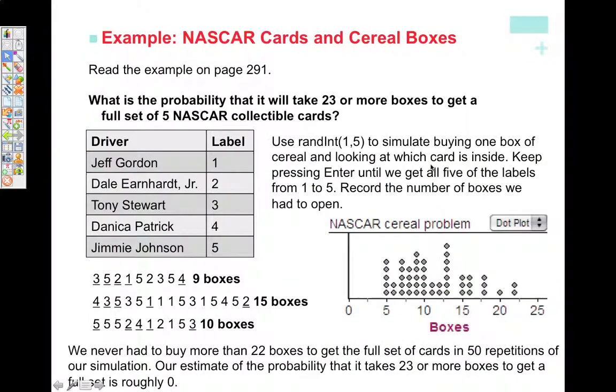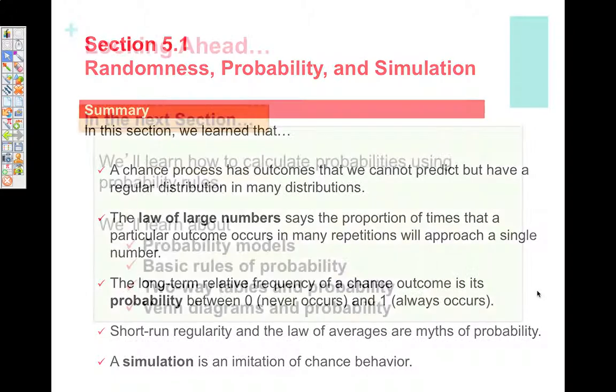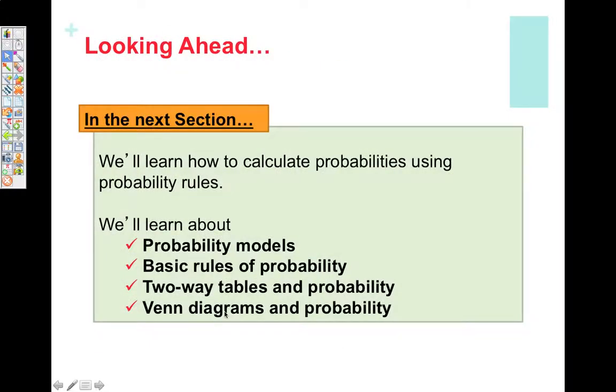When you're writing these, you really should be doing the 4-step process and writing out all 4 pieces of that. Here's the state, here's the plan, here's the do, recording the data, and here's the conclude. All 4 of those things should be written down. So here is a summary, pause, read, make sure these things make sense, and then off you go to more practice problems.